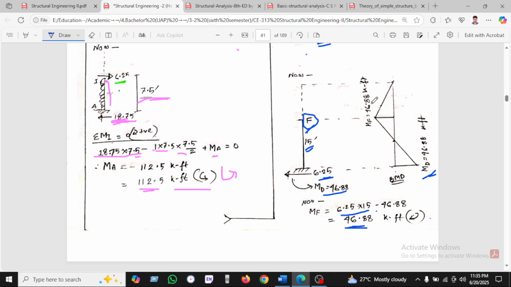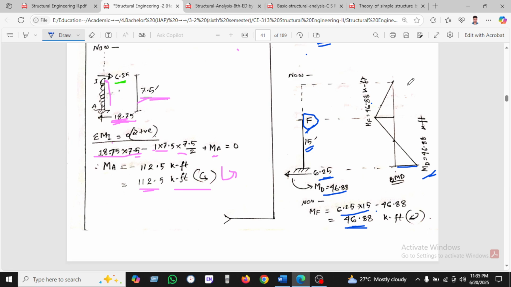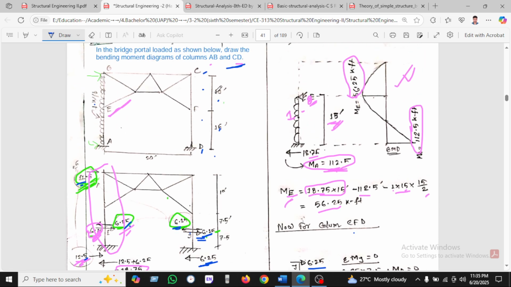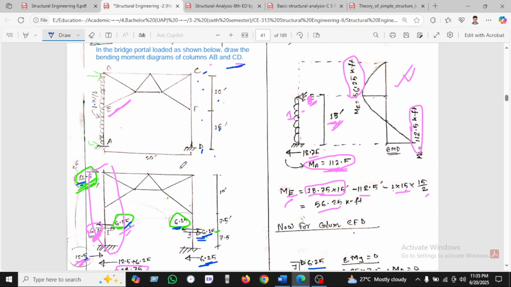This is the 46.88. So now we are drawing this diagram. This is the final diagram as we have found in column CFD. We can see here CFD, and in an iron layer I have found the moment diagram of BEA. This is the BEA moment diagram.